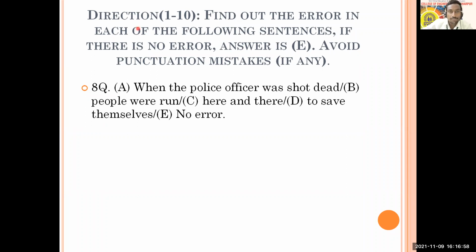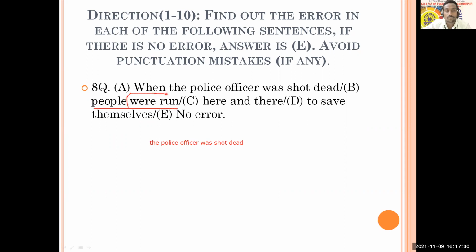So here also same thing. You try to find out who is performing action here in this sentence. The police officer was shot dead. Okay, so here you just try to think. And then you just try to think about the next sentence. What is next sentence? People were run. Do you find anything here? Where and run?